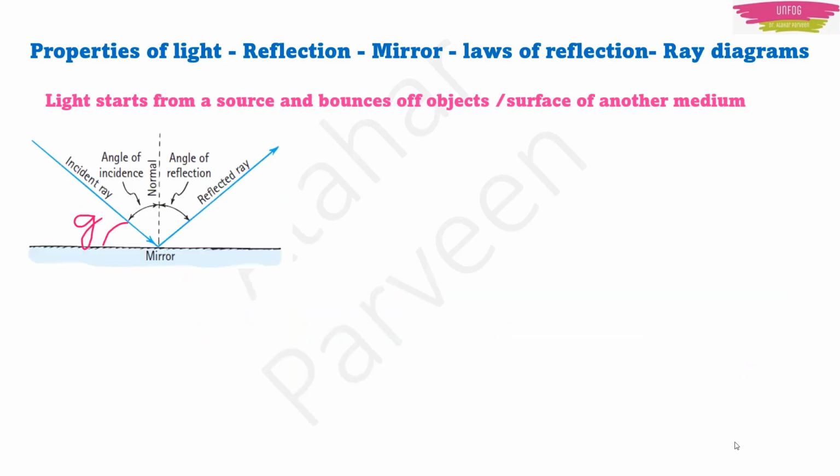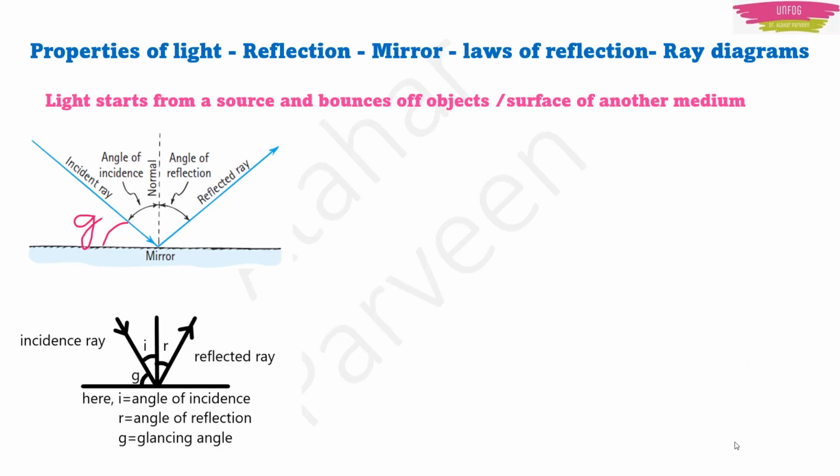One more thing which I have to discuss here is the glancing angle. This is the angle which the incident ray makes with the plane of the mirror. You denote it by small g. So along with the angle of incidence and angle of reflection, you should know what the glancing angle is.